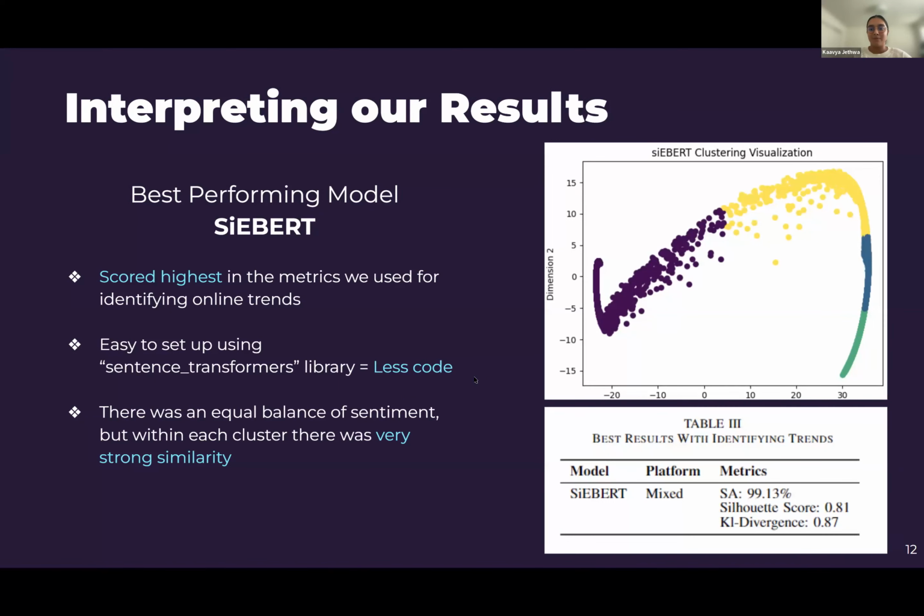Siebert was also easy to set up using the sentence transformers library, which allowed for less code. Overall, Siebert gave us the best quality embeddings and the best results.